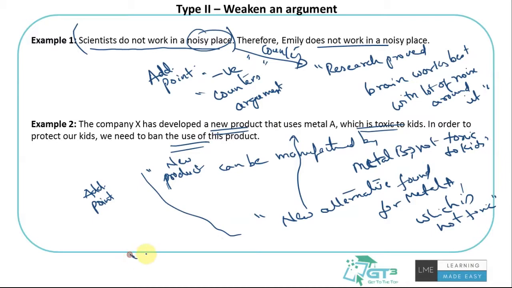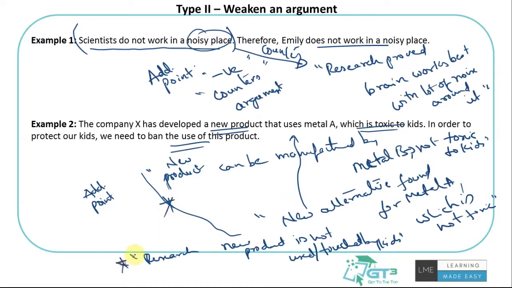Or maybe there's a lot of research which said that the new product is not used by kids, or not touched by kids. So if it's not being used by kids, how would that impact kids? How would it be toxic to the kids, because they are not going to touch or use it? Hence there will be no problem for them, and no need for banning the product, right? Statements like this would weaken the argument or counter the core argument of this passage.